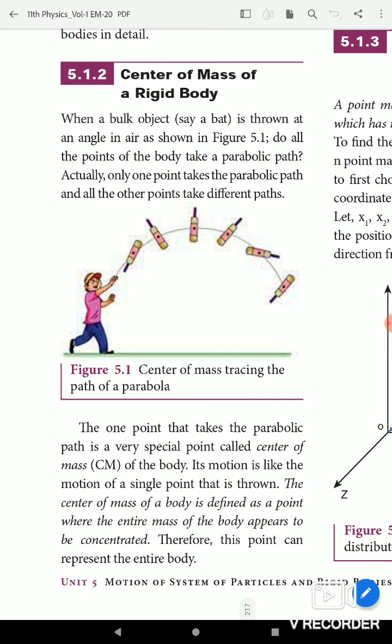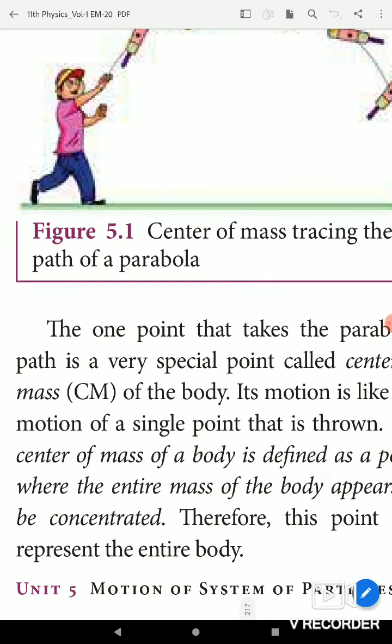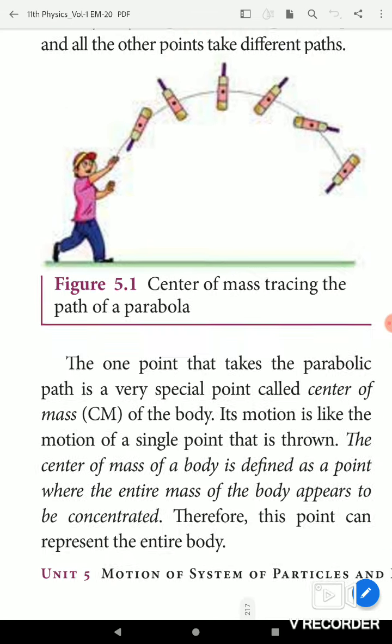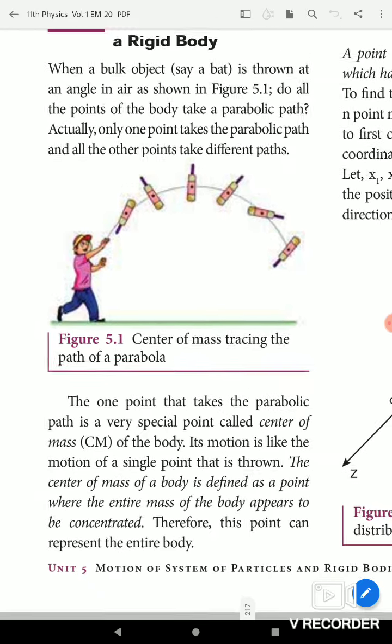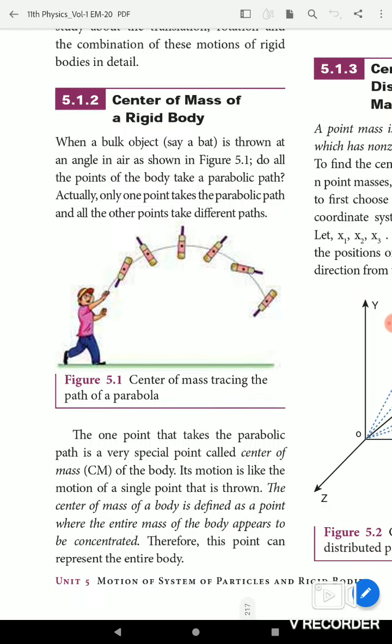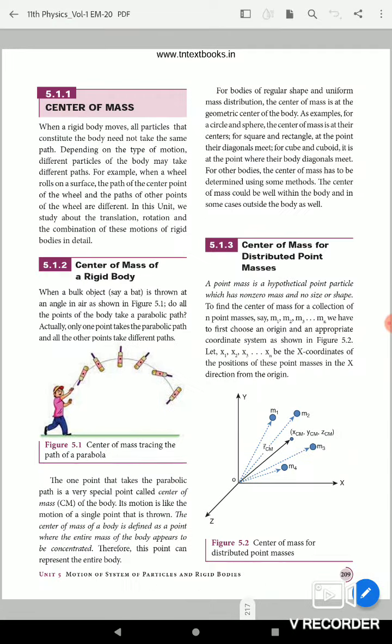So, the center of mass of a body is defined as a point where the entire mass of the body appears to be concentrated. Define center of mass. This is a 2-mark question. Mark it. Center of mass of a body is defined as a point where the entire mass of the body appears to be concentrated. Therefore this point can represent the entire body.